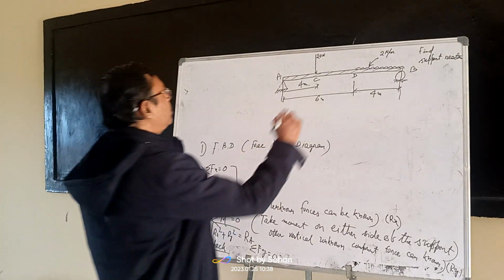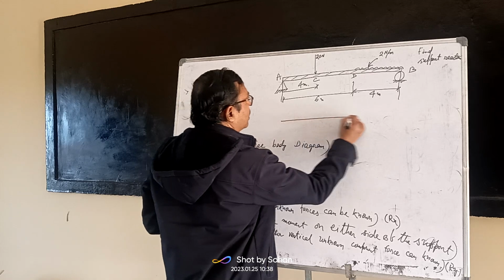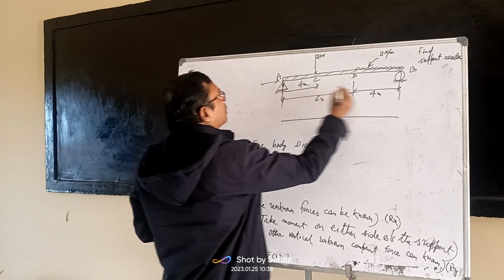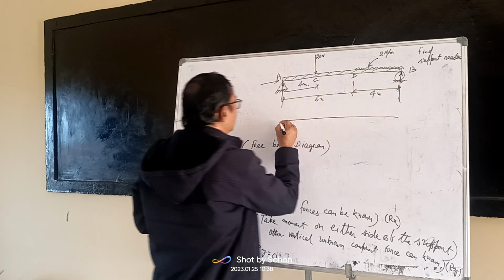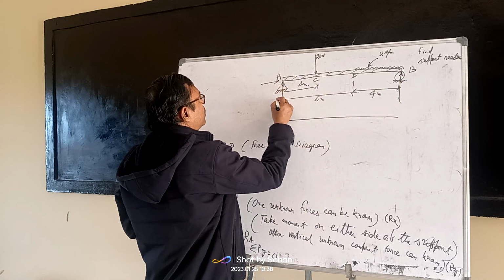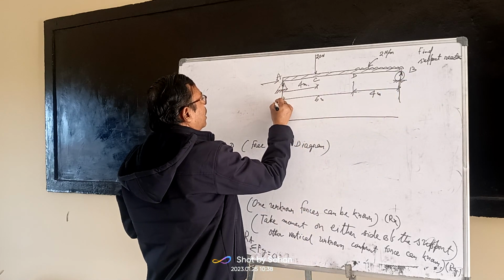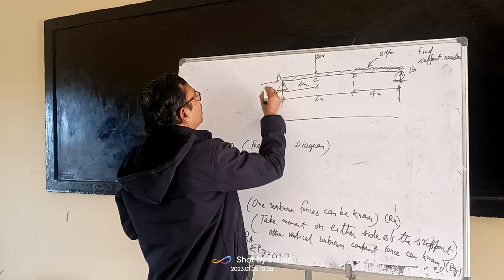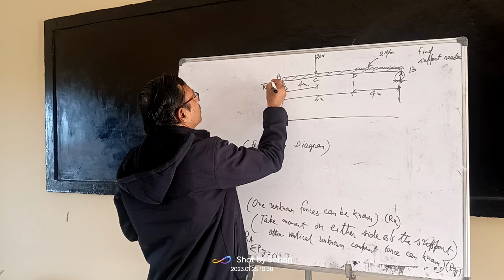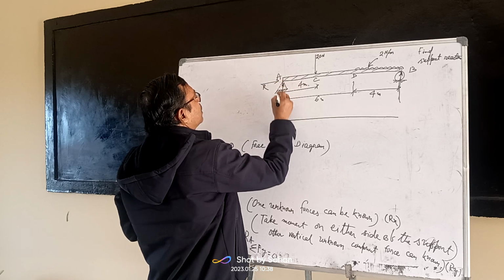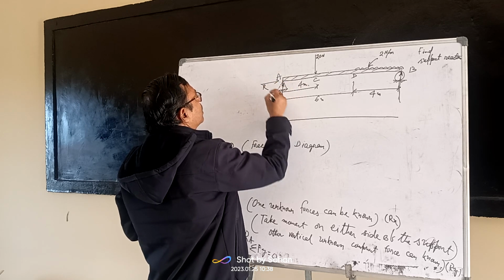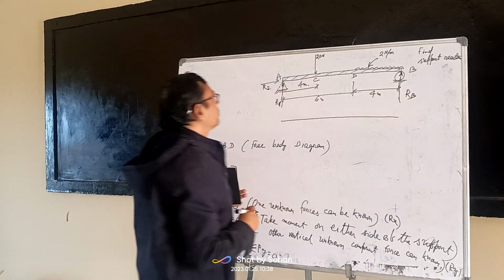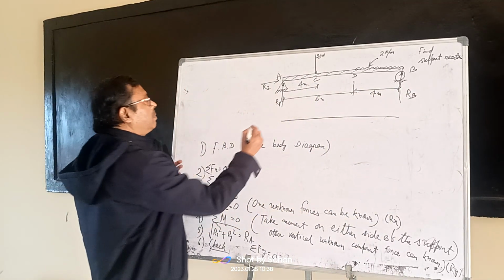So if you draw the free body diagram like this, this is only one reaction, suppose this is your vertical reaction and this is your reaction along the horizontal line. Suppose this is R1, R2 and this is R3. Okay. So you go to the free body diagram.